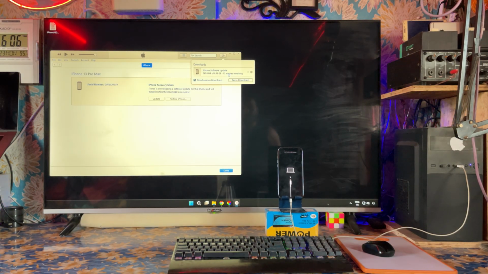The total capacity of this firmware is approximately 8.59. So let's see, we will take an extra 10 minutes here. Let's see what's going to happen, guys, and how much time it will take to restore, and we will see further.